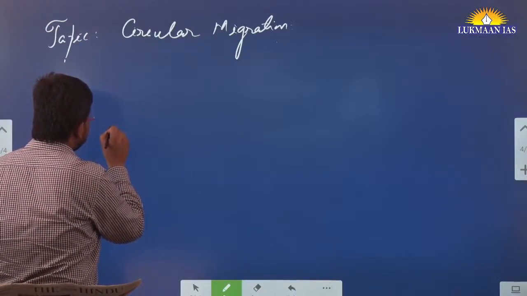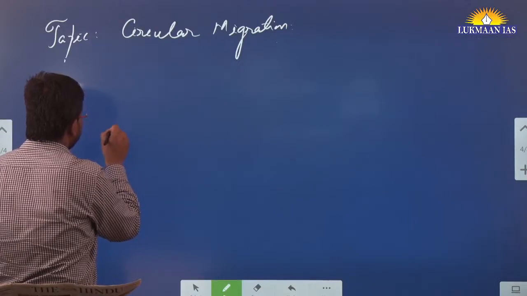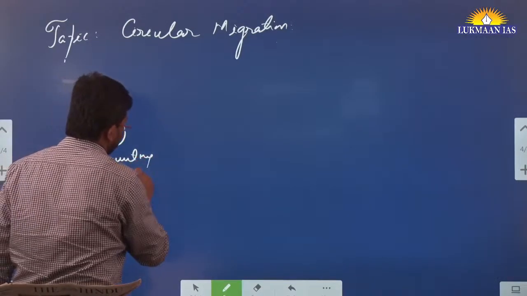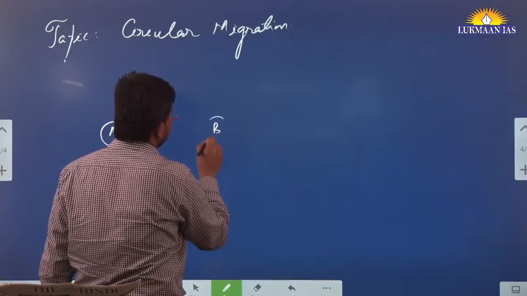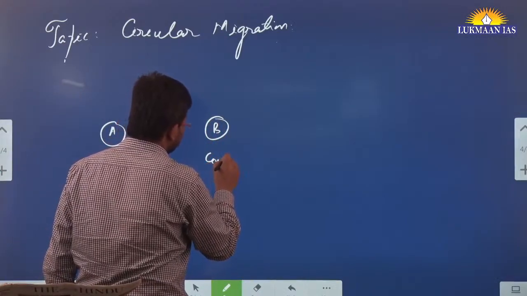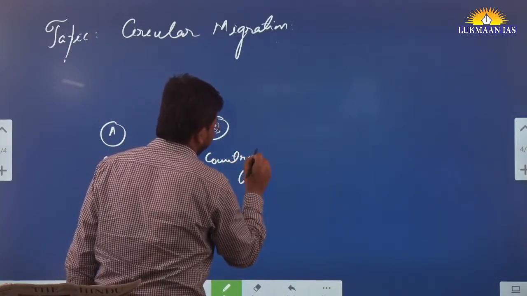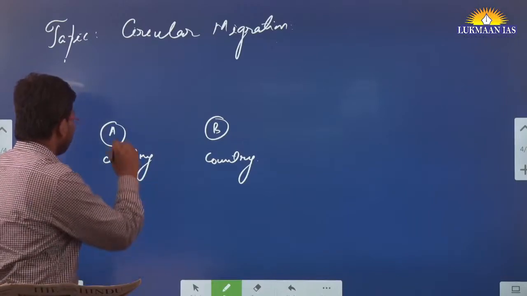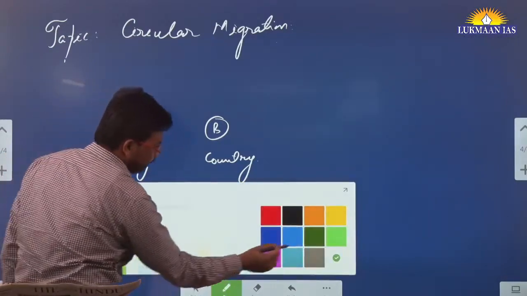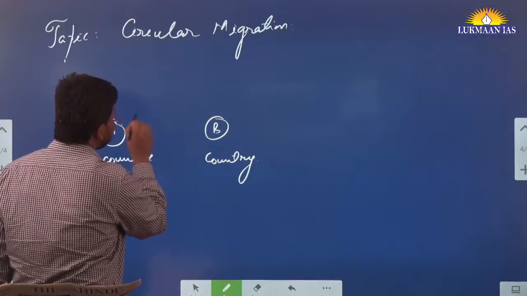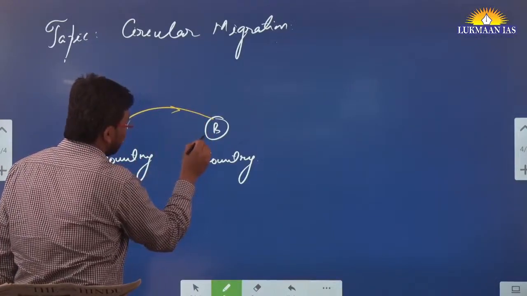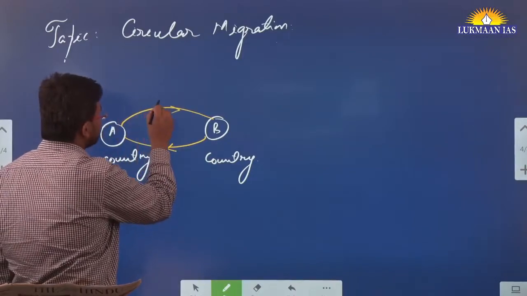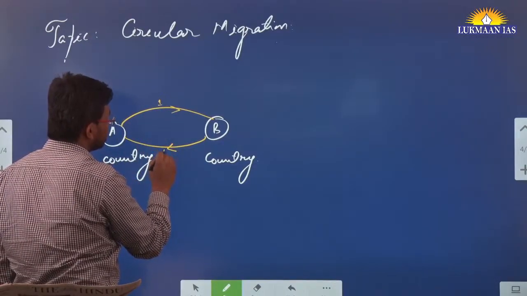Let's say there is a country A, and there is a country B. What is the definition of circular migration? If a person goes from country A to country B and then comes back from country B to country A, this is one loop.